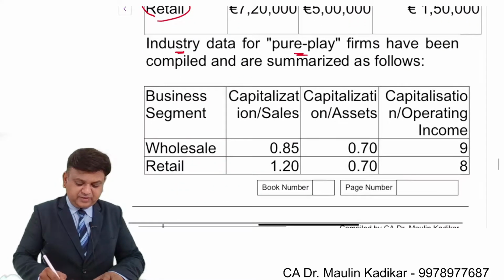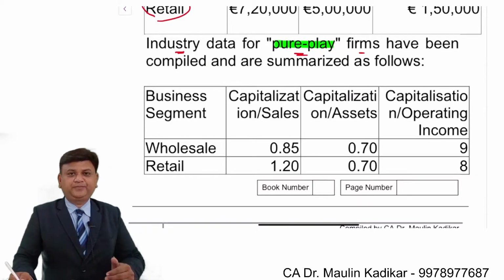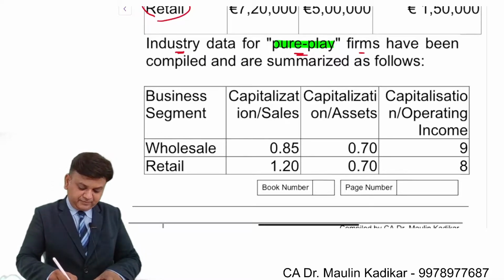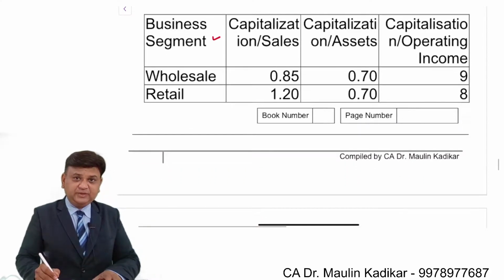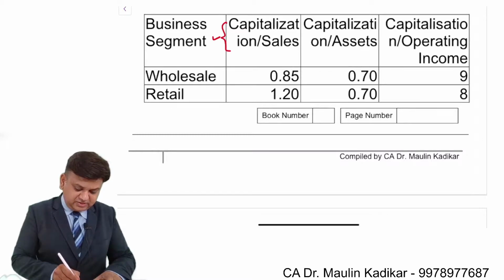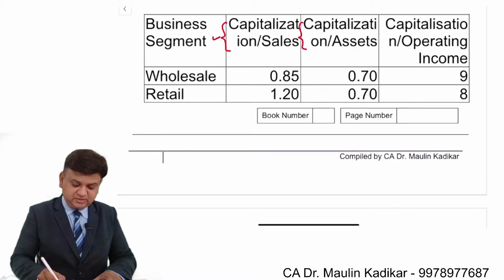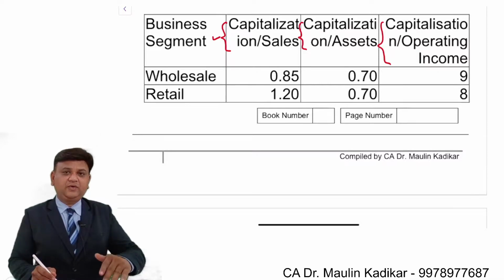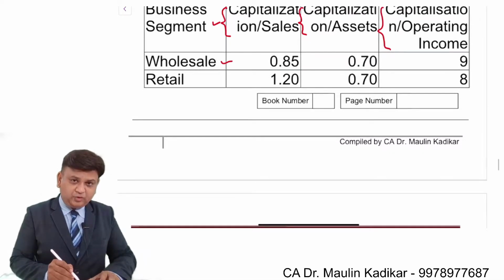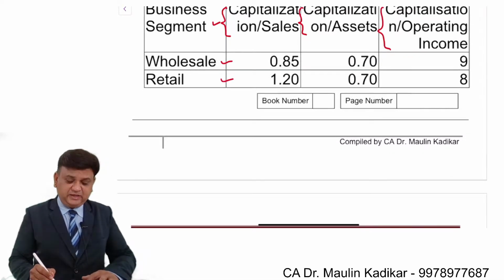Industry data for pure play firms. The term pure play firm stands for, we understand, the proxy firm, have been compiled and are summarized as under. Business segment information is given: capitalization to sales, capitalization to assets, and capitalization to the operating income. Means what is the value of the company for every 1 rupee of the sales? What is the value of the company for every 1 rupee of the asset? What is the value of the company for every 1 rupee of the operating income? For wholesale information is given and for retail information is given.